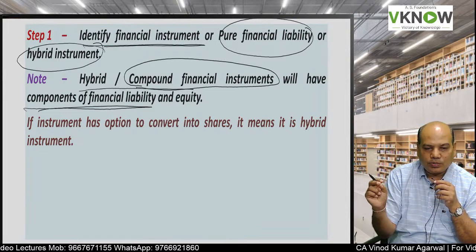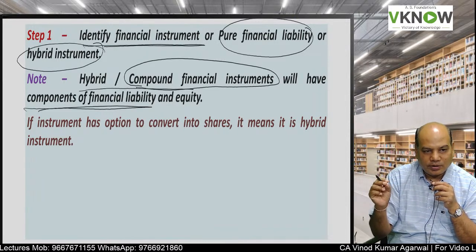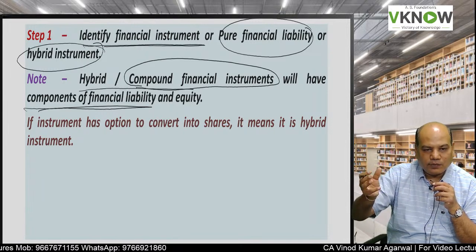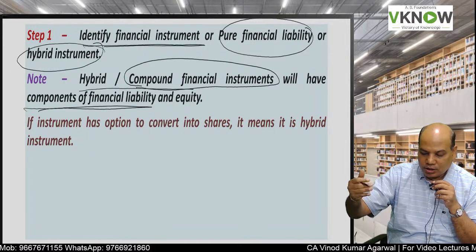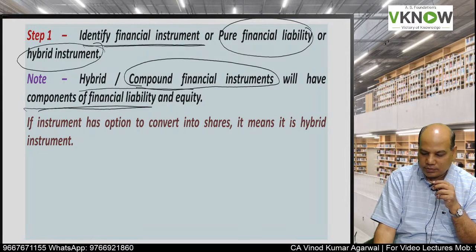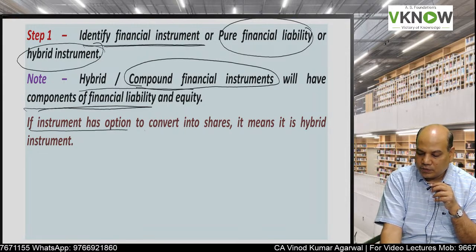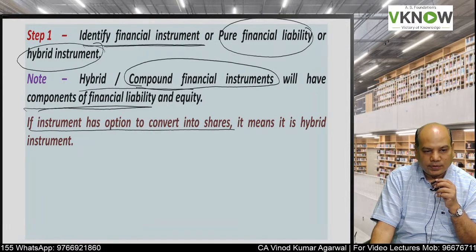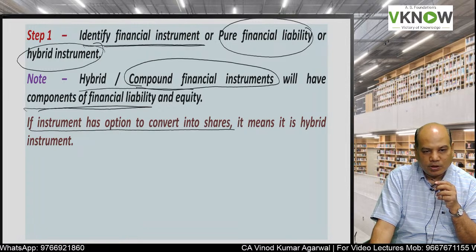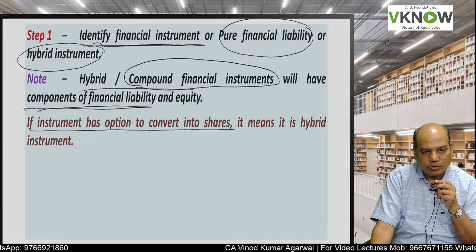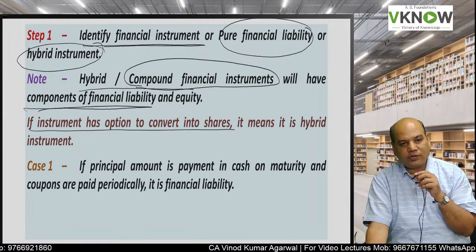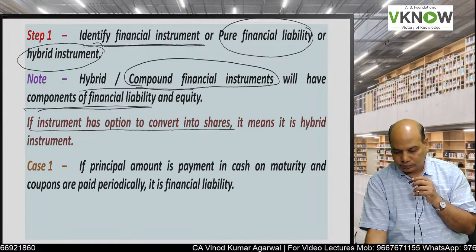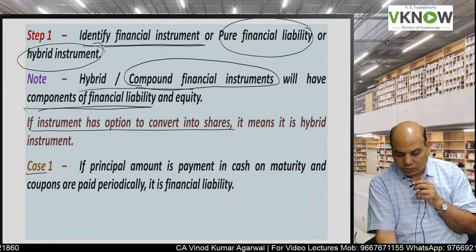The financial liability component will be accounted as per the standard applicable for financial liability. Equity is not remeasured. If the instrument has an option to convert into shares, if any problem contains an option to convert into shares, then it means it is a hybrid instrument. Case 1.